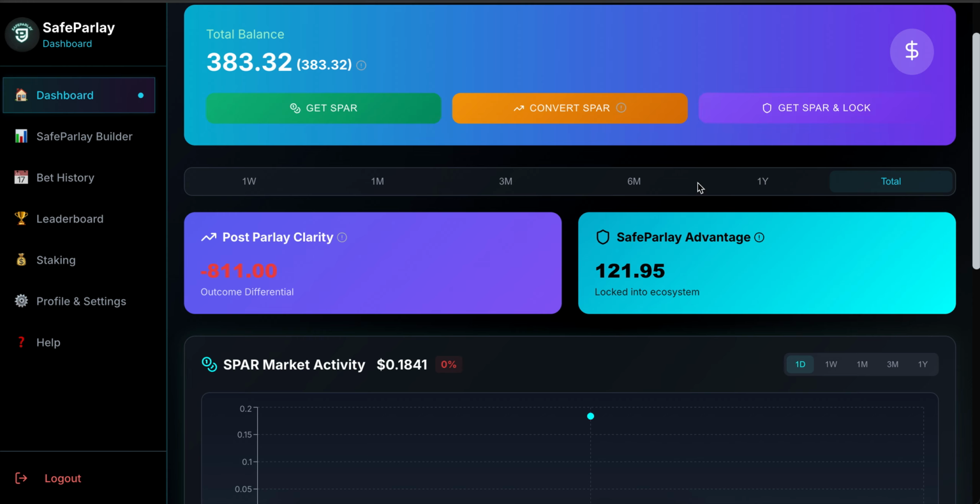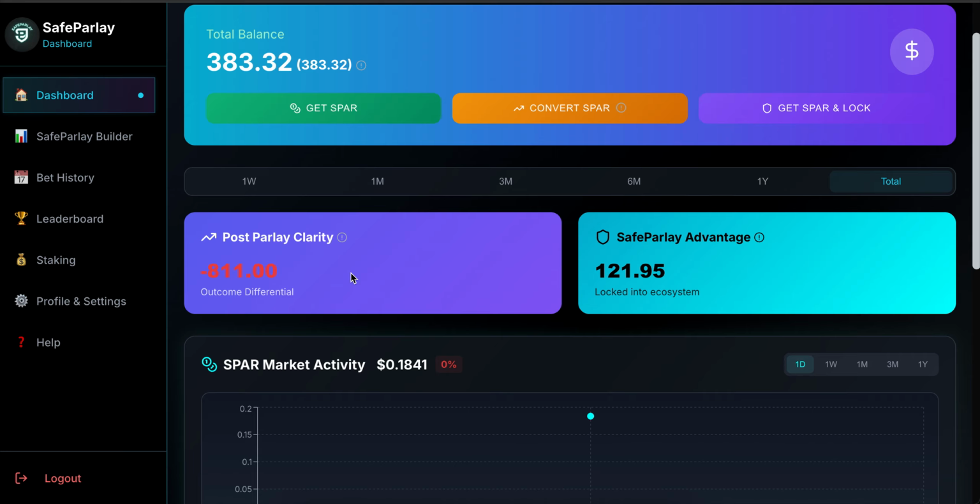All right, next up is the post-parlay clarity. One thing I will say is disregard the numbers, right? We're still fixing the logic on the back end. We're pretty much 98% there. We will have everything completed and correct by the time we actually launch. That's why we're running a beta tester right now.